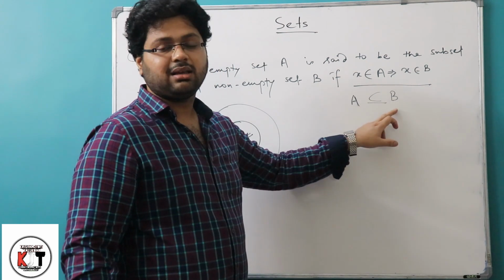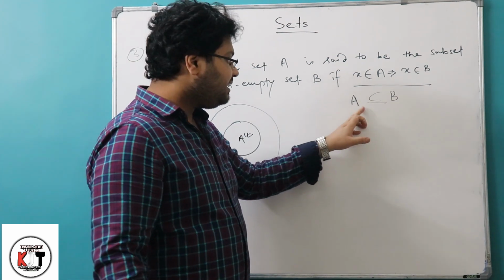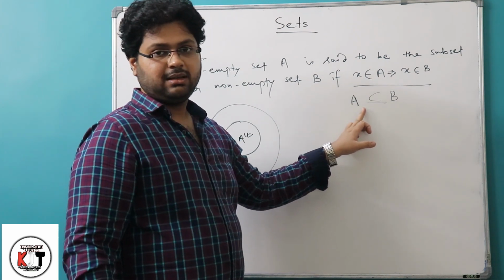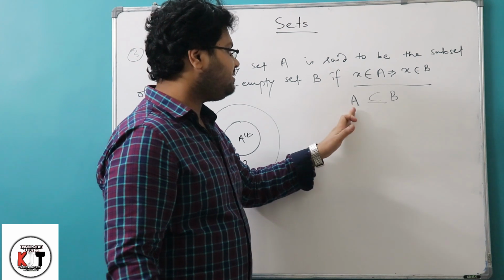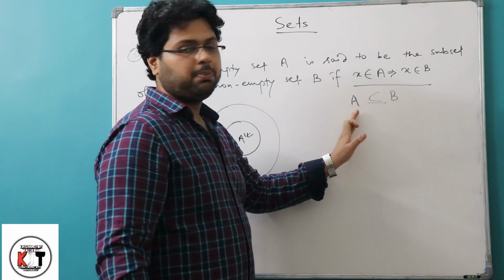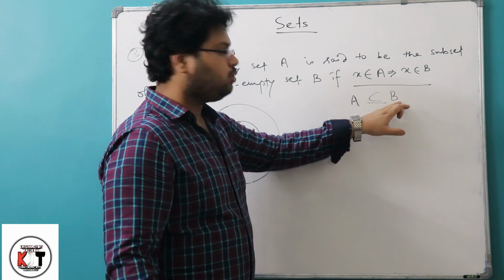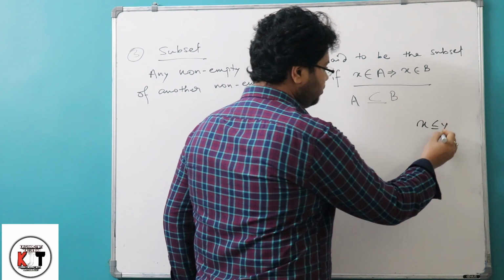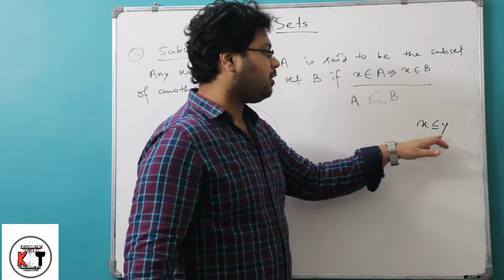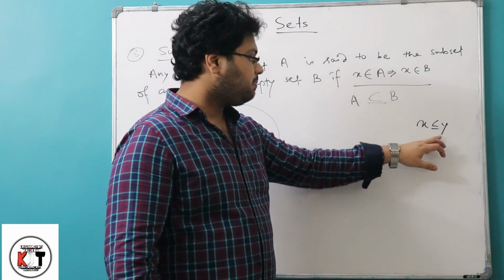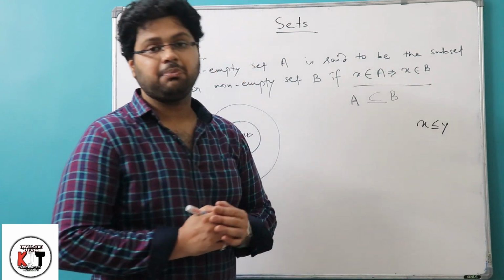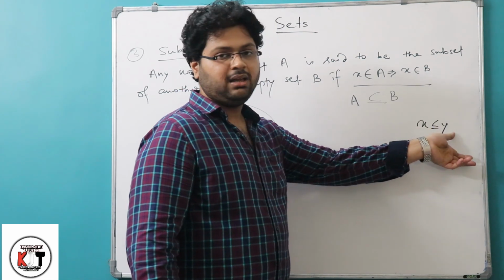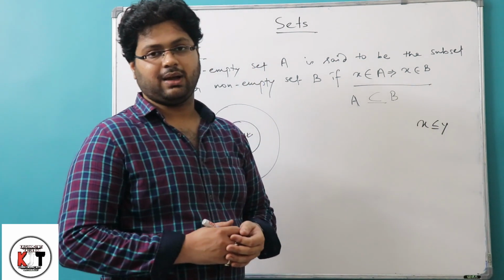Here this case is improper. From this statement we cannot say anything particularly, because it means either A is a subset of B or A can be equal to B. If I write, suppose, x less than or equal to y, we can call this an improper statement, because from this statement we cannot say anything particularly, because here either x is less than y or x is equal to y.